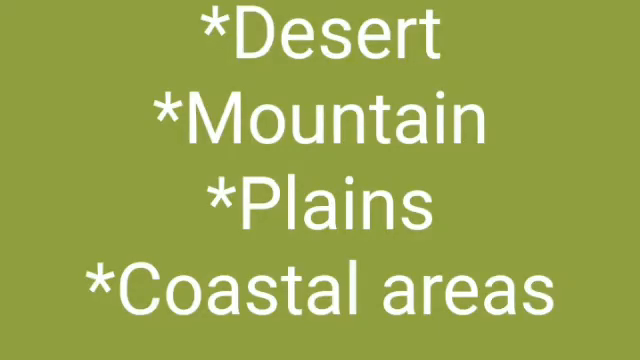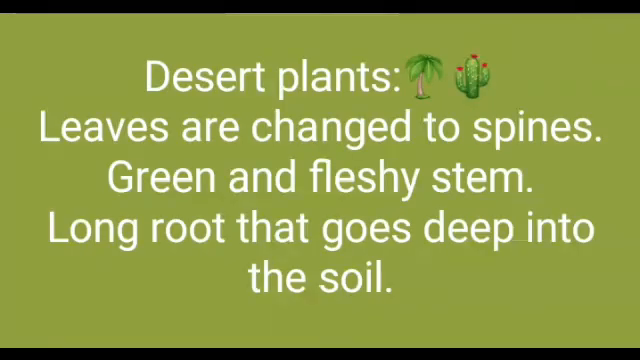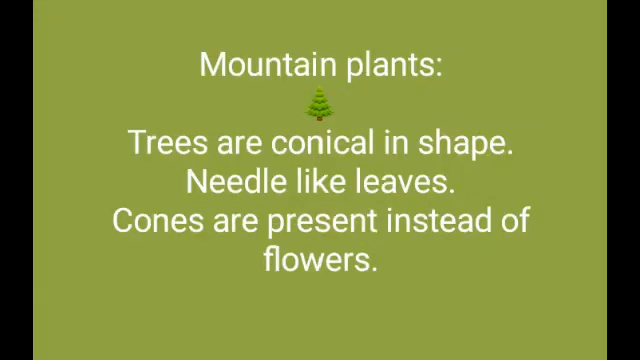Okay children, in today's class, we discussed what is a terrestrial plant and what are the types of terrestrial plants. The first one is desert, the second one is mountain, the third one is plains and the fourth one is coastal areas. First, desert. In desert plants, leaves are changed to spines and the stem is green and fleshy. Second one, in mountain plants, the trees are conical in shape and leaves are needle in shape. These trees do not shed.